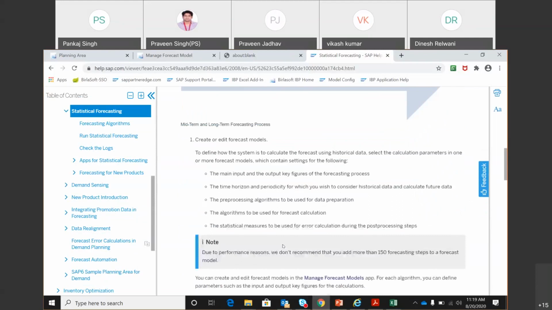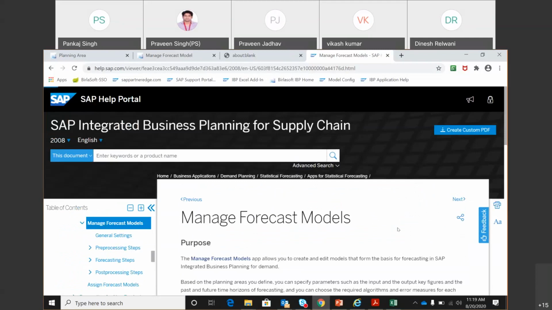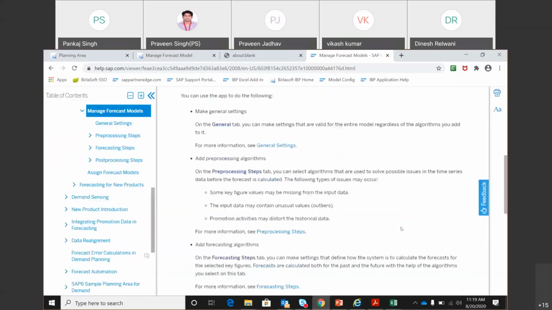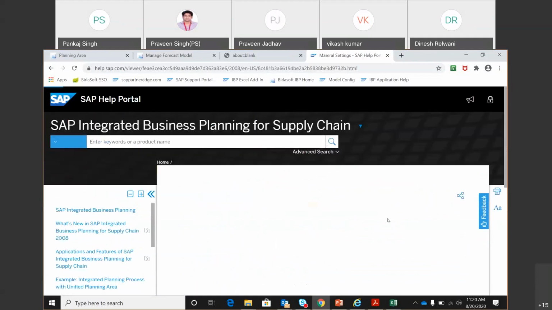But it will also talk about manage forecast models. And then within manage models, it is going to explain all the tabs of manage: general, pre-processing step, forecasting steps. So within general, it will talk about each of the fields that we have been seeing.